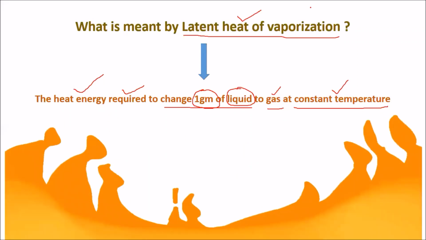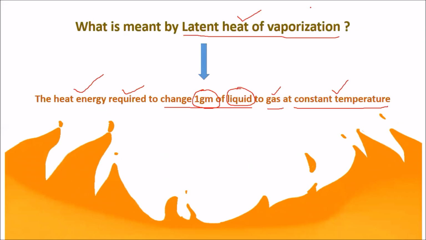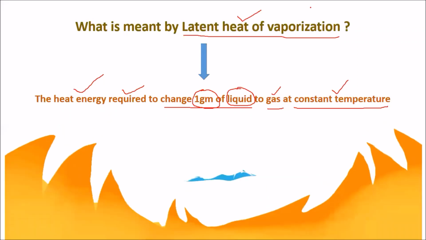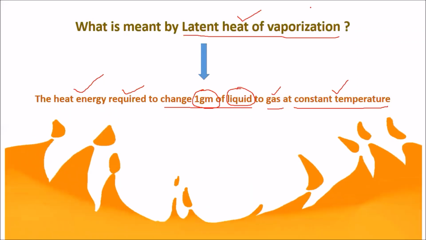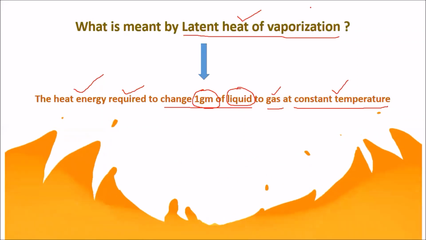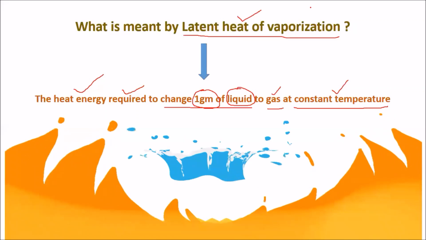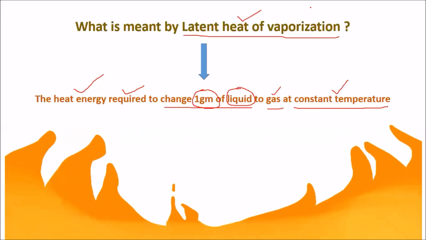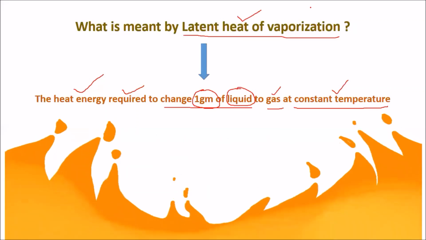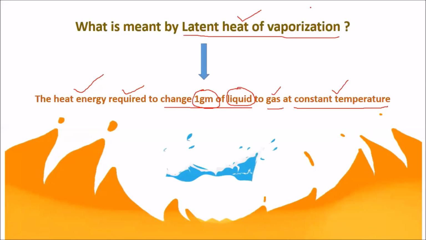So for changing 1 gram of liquid to gas at constant temperature, we need some heat energy, and that heat energy is provided by the latent heat of vaporization.